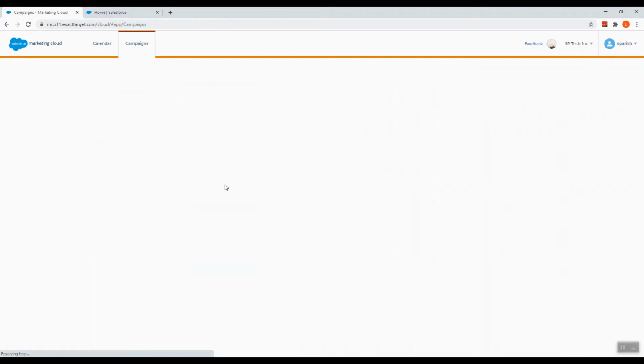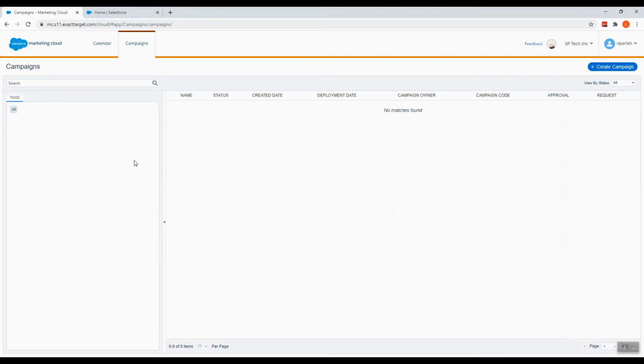Then there's Campaigns, which is also an important part of Marketing Cloud. We haven't created any campaigns yet, but this shows any past campaigns or draft-mode campaigns. The important part of campaigns is that they can have many hierarchies, and there can be different types of campaigns. We can also measure the status of each campaign. Then we can get the expected revenue, the budgeted cost to run each campaign, the leads generated from the campaign, and most importantly, how many contacts we were able to get from the leads.